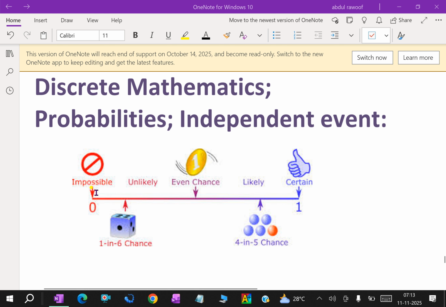Look at these figures. These are the chances of getting probabilities. Like if probability is 0, it is an impossible event. It is a 1 in 6 chance, it is called unlikely. Even chance means 1 by 2, that is 3 out of 6 chance. Likely is mostly about 4 and 5 chances. And certain, 100% chance, is probability 1.